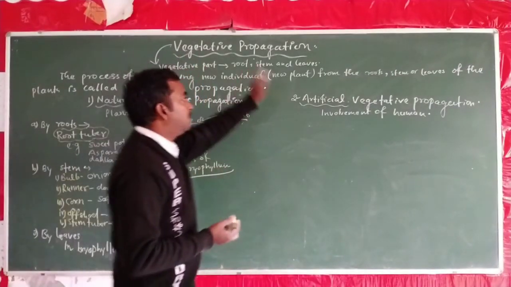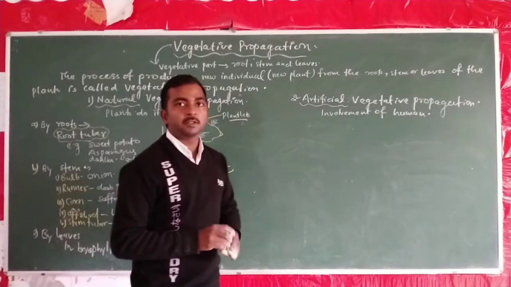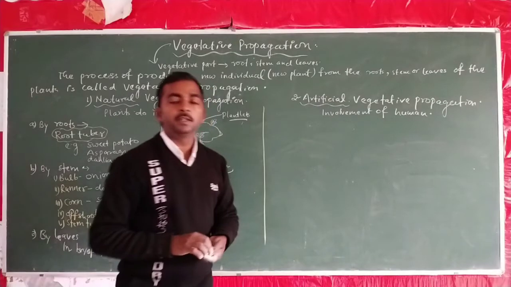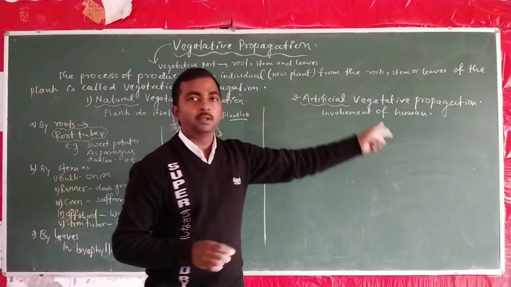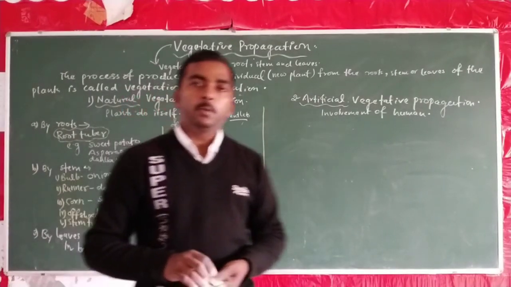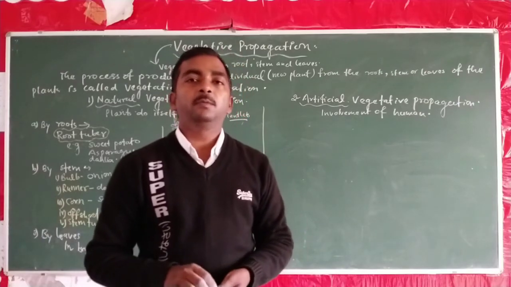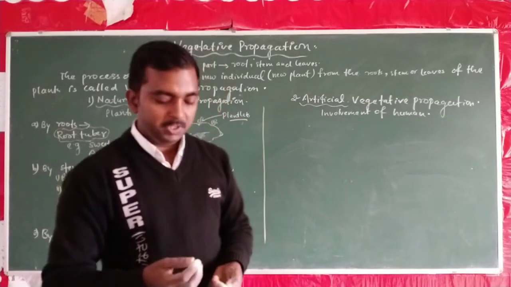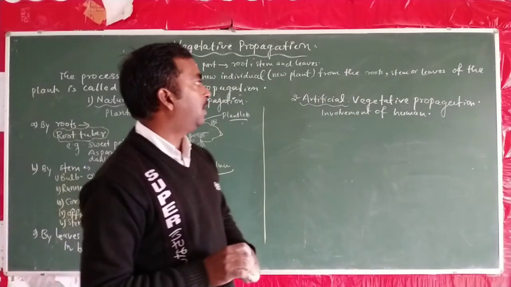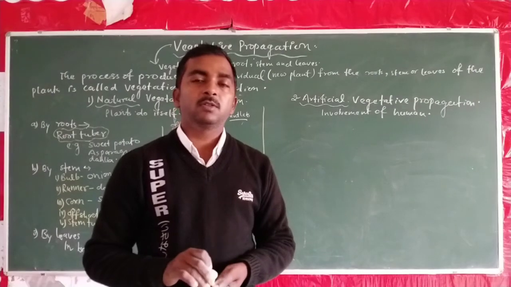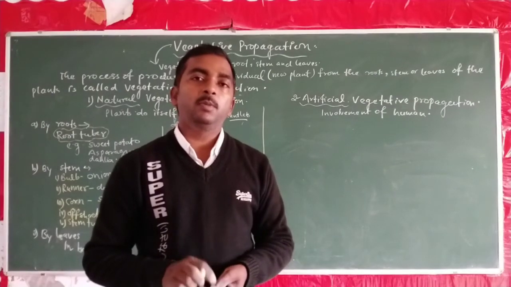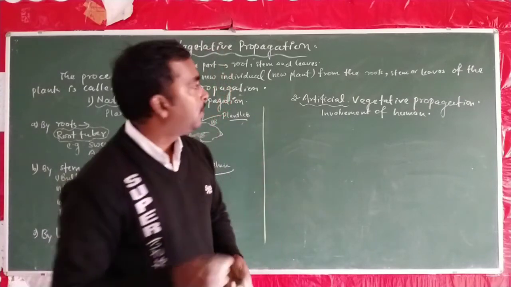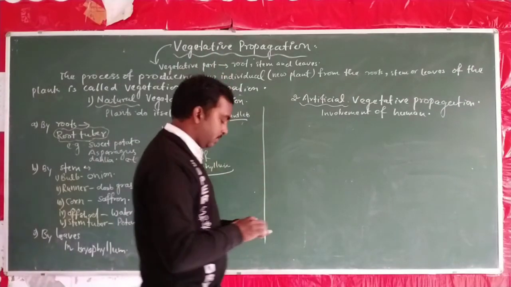Now we move towards artificial vegetative propagation. In the case of artificial vegetative propagation, there is the involvement of human beings. It means the propagation is completed by human beings. On the other hand, we can say that the propagation in which the plants cannot propagate themselves is called artificial vegetative propagation.